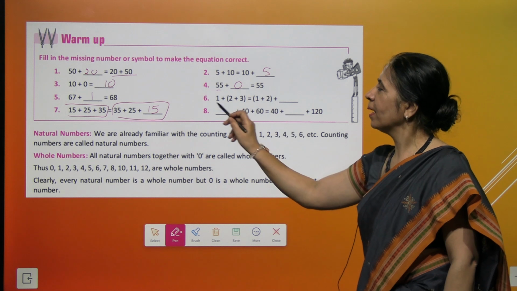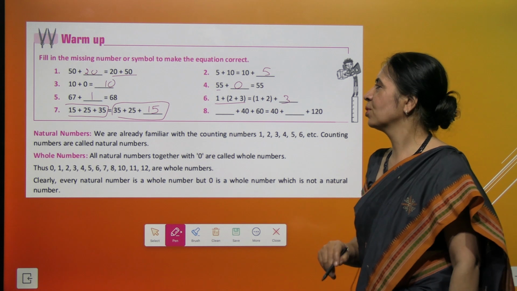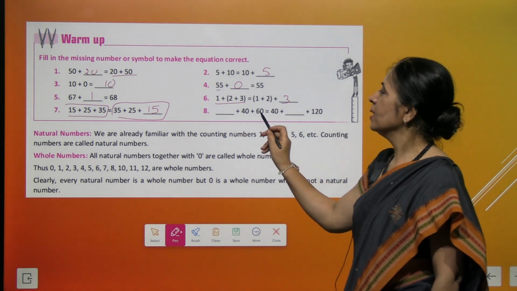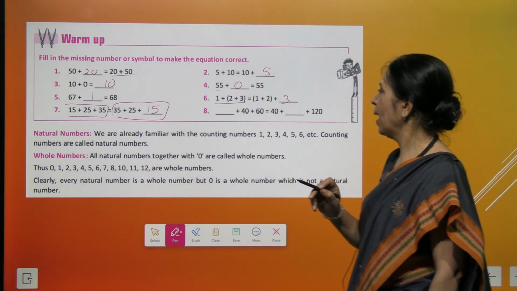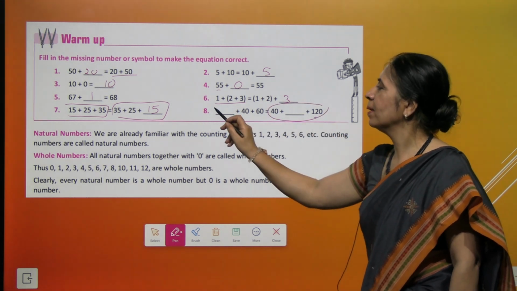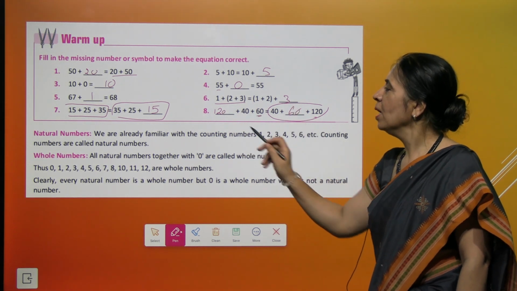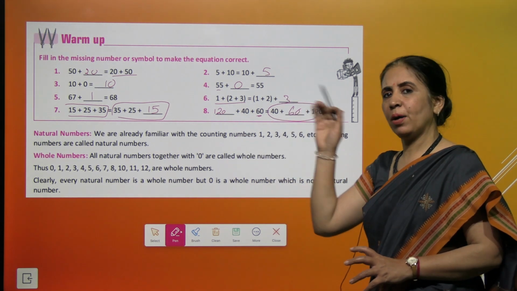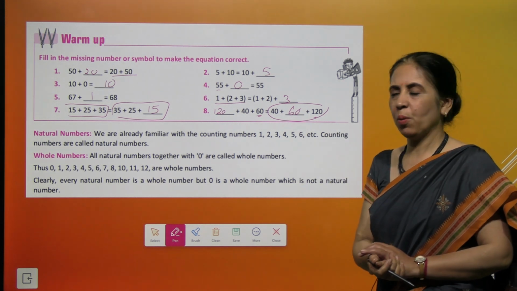The missing number here is when you regroup the number while adding. Yes, that's 3. And can you help me to get the answer here? See, 60 plus 40 is 100. What will you add in 100 here? And look on the right side, the missing number is 120 here and 60 here. Got it? So what will you check? The number which is on the left and not on the right will come on the right, and the same thing happens other way around.